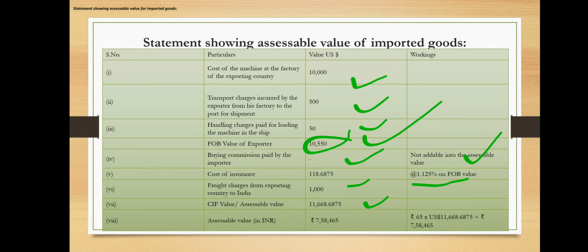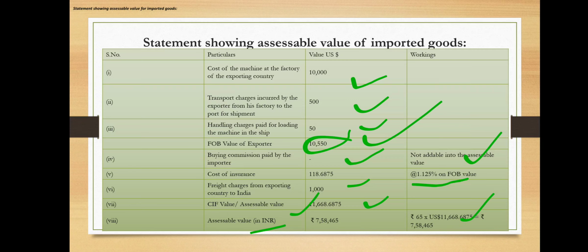So we need to convert it into Indian rupees. The Indian rupee exchange rate is also given as per the problem, 65. So rupees 65 multiplied by 11,668.6875, now multiplying, 7,58,465 will be the assessable value. So nothing else is there here, we just need to concentrate on how to calculate the assessable value. We discussed this already, so for better understanding I'm revising once again.